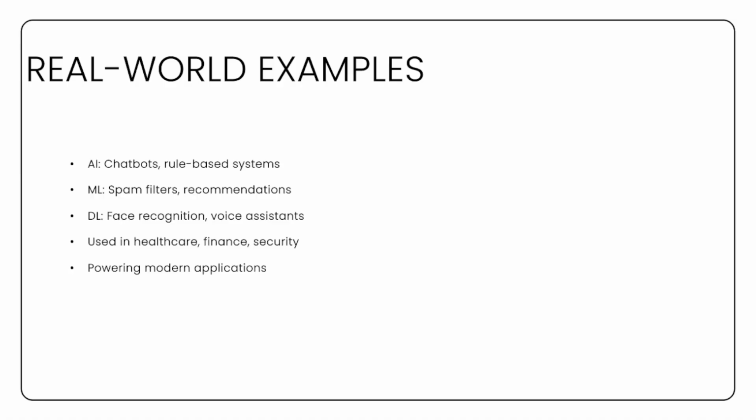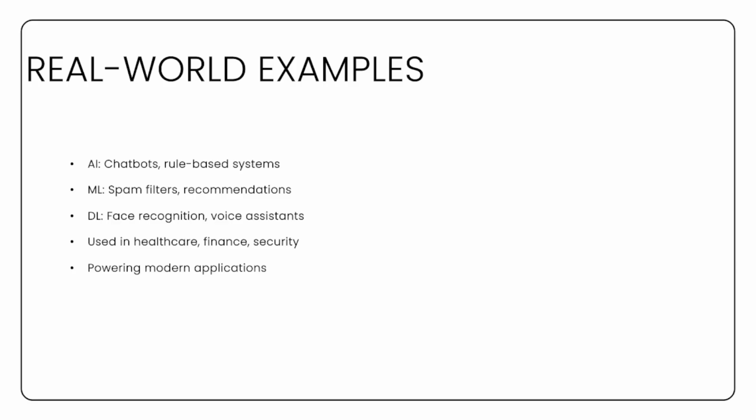Let's look at some real-world examples to make these concepts more concrete. Artificial intelligence includes systems like basic chatbots that follow predefined rules. These systems don't learn but still perform intelligent tasks. Machine learning is used in applications like email spam filters and recommendation systems. For example, when Netflix suggests movies or Amazon recommends products, that's machine learning at work.